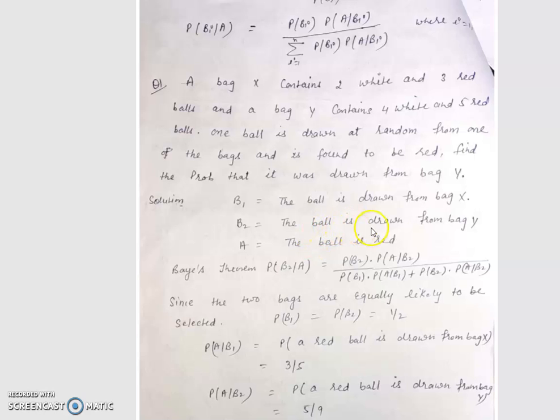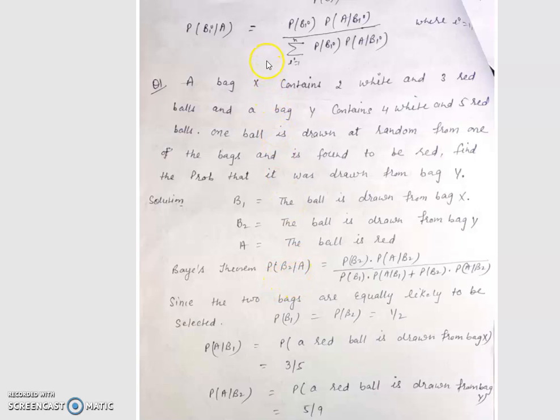The ball is drawn from bag Y. Here we have to find the probability that it was drawn from bag Y. Therefore the notation is B2, and we need the probability of B2 upon the ball being red, A. So we have to find the conditional probability of B2 upon A.